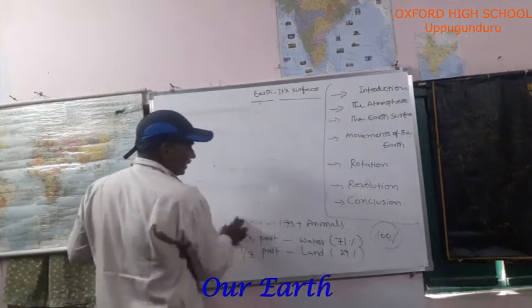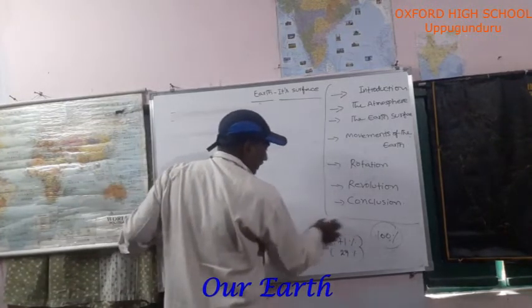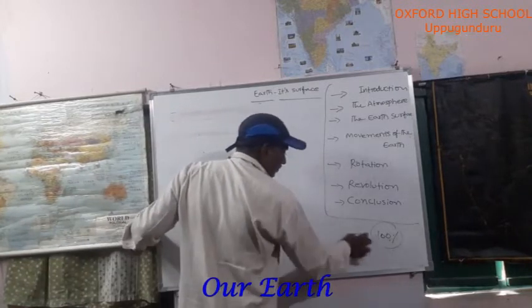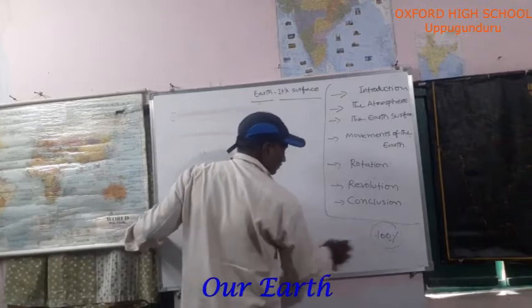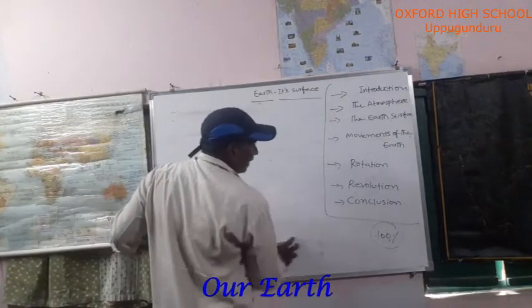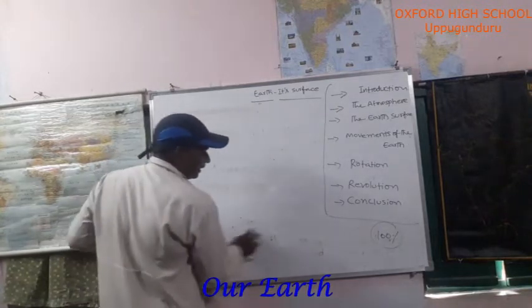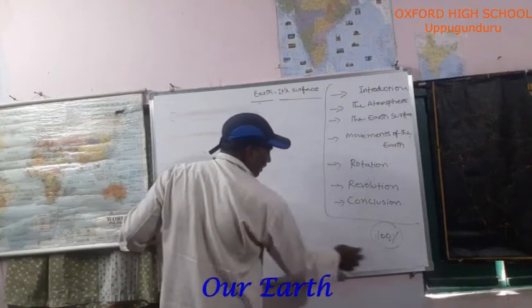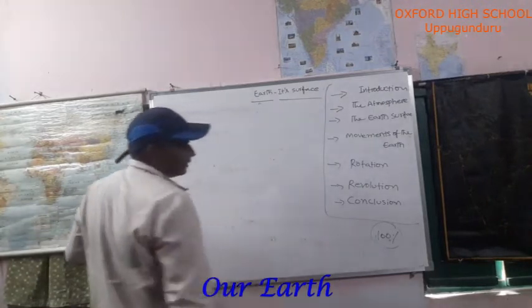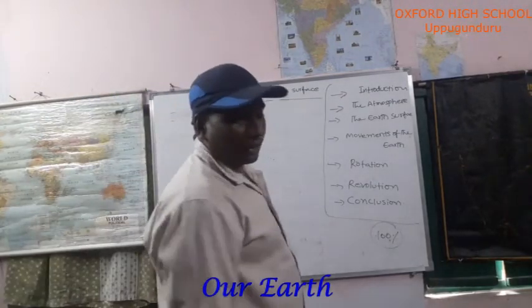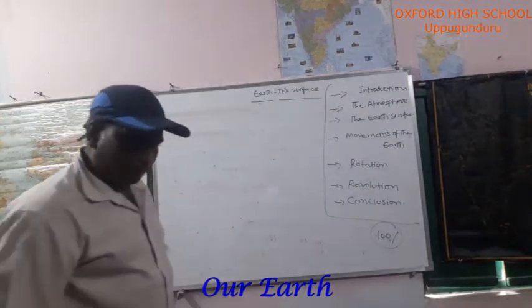Air. Without air, human beings or animals won't survive. Then the earth is made up of land and water. We are living on the ground, on earth. 2/3 area is covered with water and 1/3 area is covered with land.